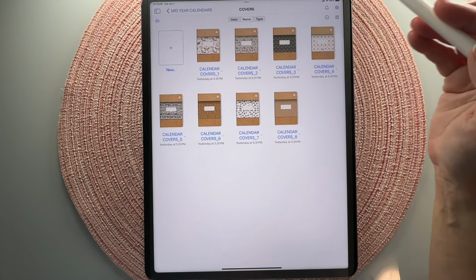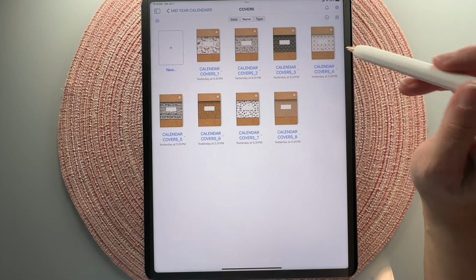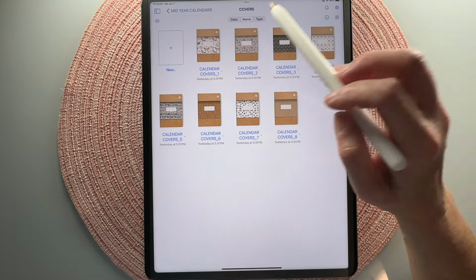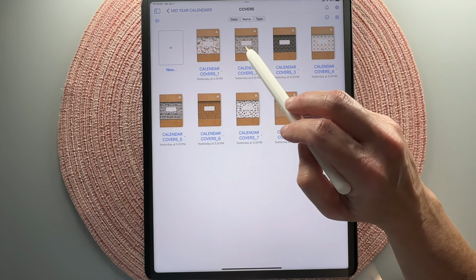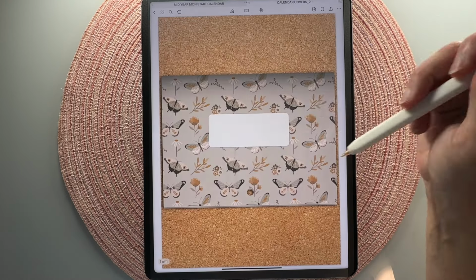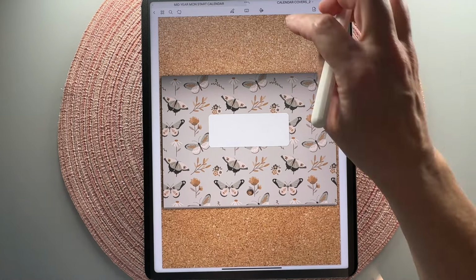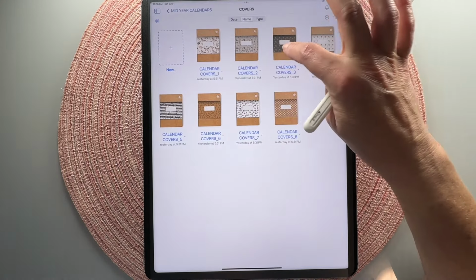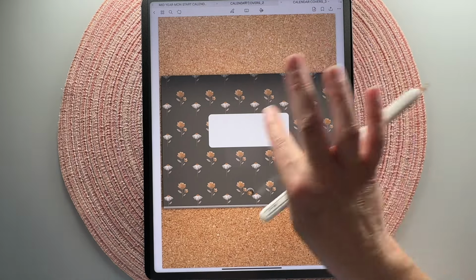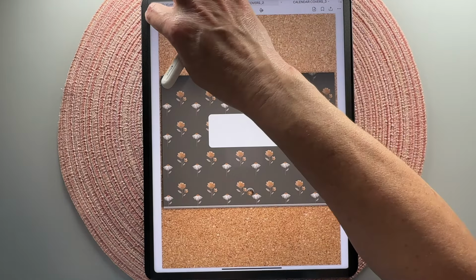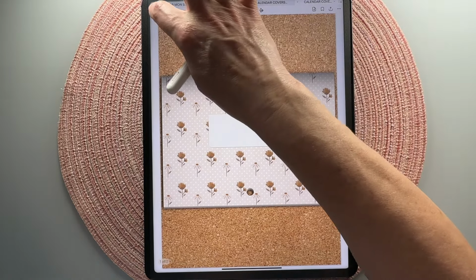You only plan monthly. So I have a set of 8 total covers that are interchangeable with this planner, including this is the cover that comes on it already. And then I'll just walk you through these and I'll show you how to change it out real fast in your planner. This is the next cover. Again, it's a neutral kind of boho butterfly theme. There's this one, a little bit darker, and they all have labels on the pages, so you can label what the calendar is for. There's the next one.